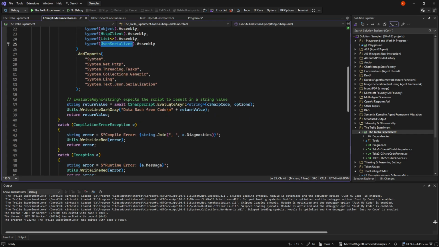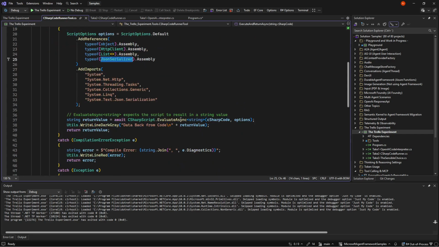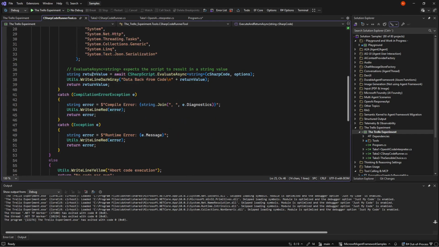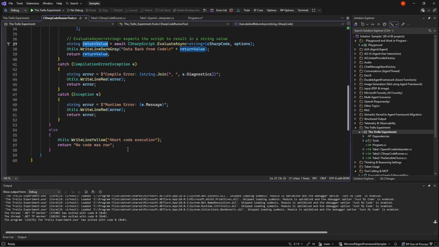And then I tell it to evaluate and run this code, and nothing special here in that it just returns a value, and I write that out.